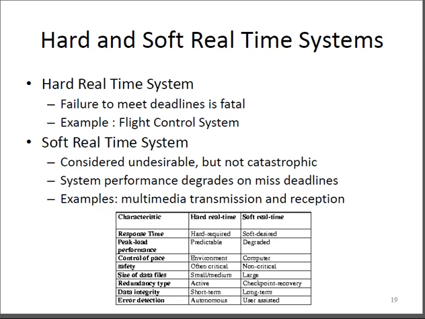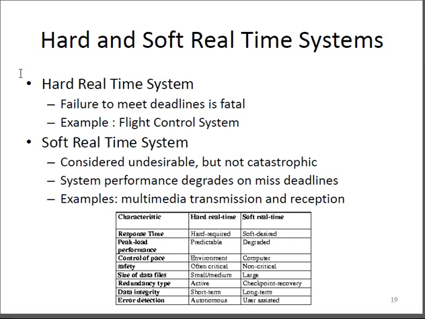Now we come to another two terminologies. This is very important about real-time operating systems. We define them as hard and soft real-time operating systems. Now we see the hard real-time operating systems. Actually, hard real-time operating systems have time-critical deadlines. This is a very important term. That is, a time-critical deadline that must be met.